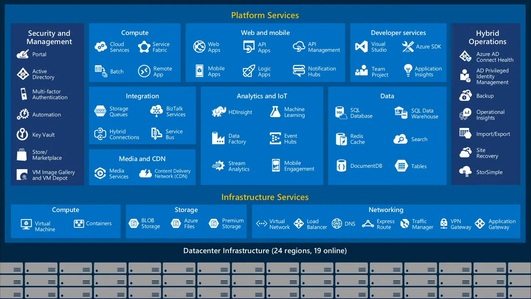So Microsoft Azure is built on 24 regions worldwide that you can deploy workloads into. 19 of these are currently online, but on top of these data centers, where you can actually deploy workloads, is a service called Infrastructure Services. This consists of virtual machines, storage, virtual networks, load balancers, and so on. That is going to be the primary focus of this session.